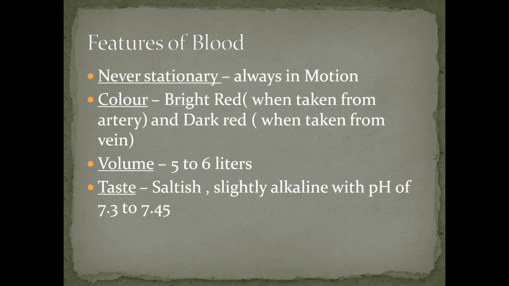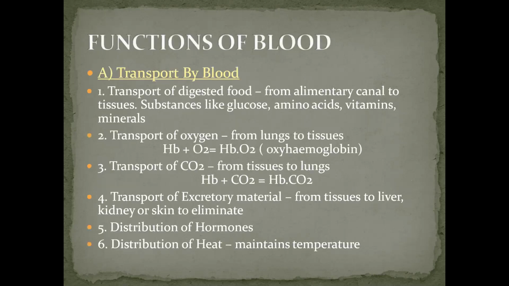The blood is slightly alkaline with a pH of 7.3 to 7.45. 7 is neutral, neither acidic nor alkaline, that you all know. Okay, this is what the features of blood are. If the question comes like what are the features of blood, so these 4 points will be more than sufficient.